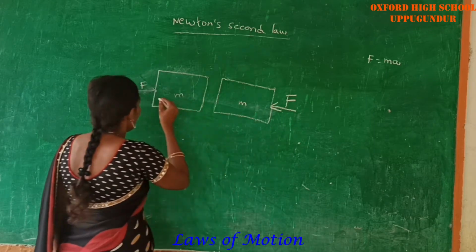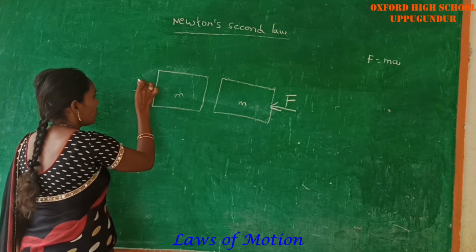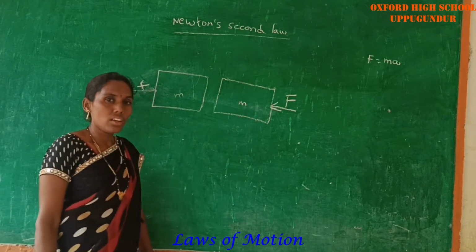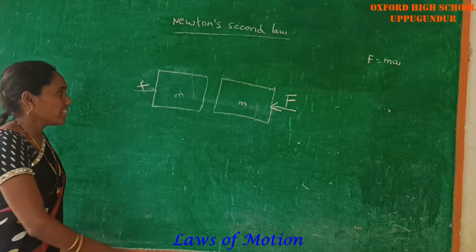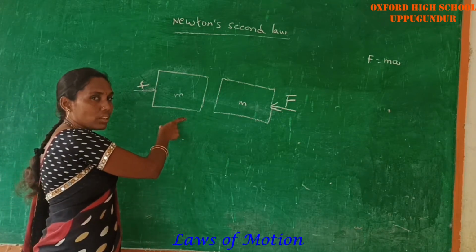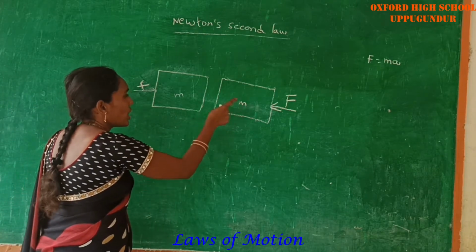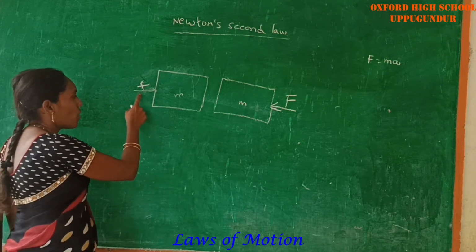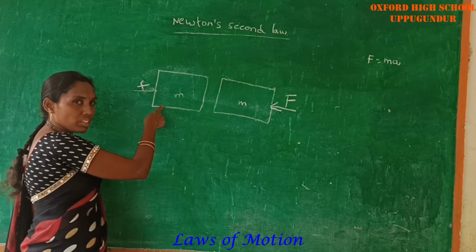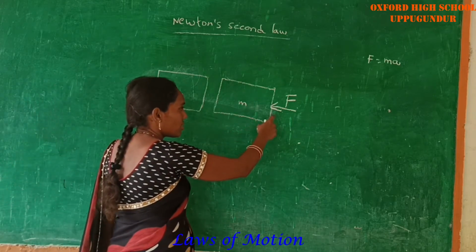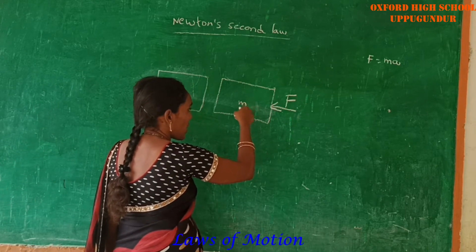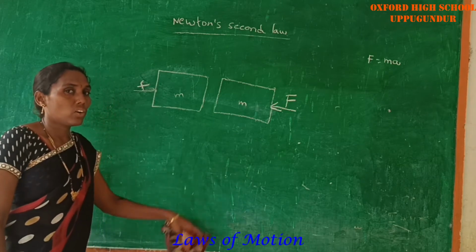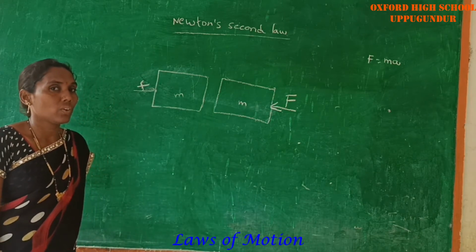Small f indicates a smaller force and capital F indicates the larger force. Here the mass remains constant.